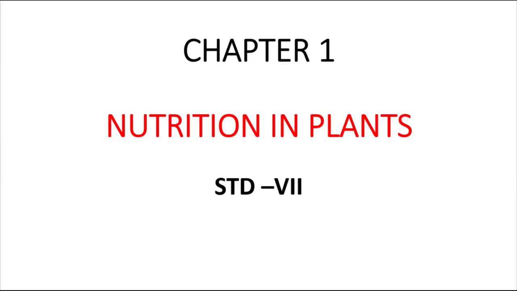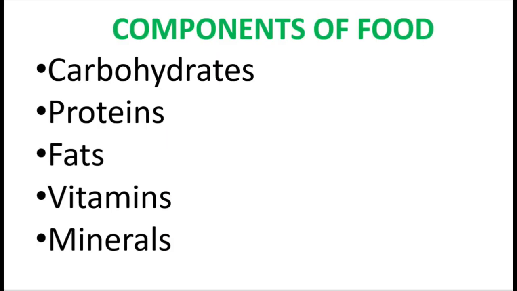So without wasting much of your time, we will start the first chapter, that is nutrition in plants. You all know that living organisms need food to survive, right? Food provides us with essential nutrients, that is, carbohydrates, proteins, fats, vitamins, and minerals.